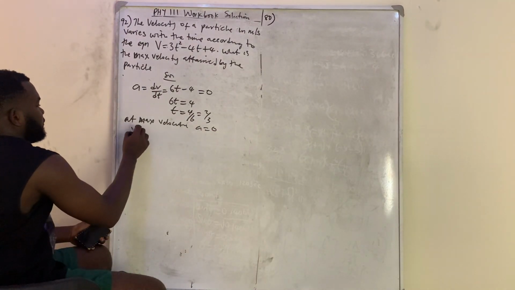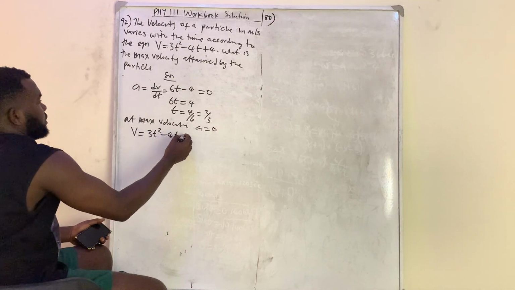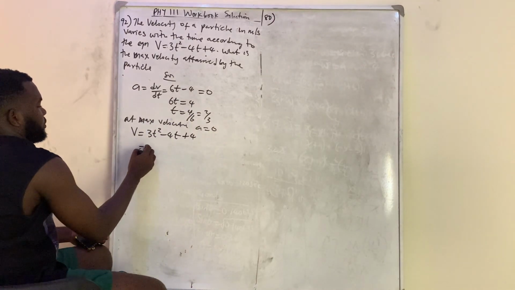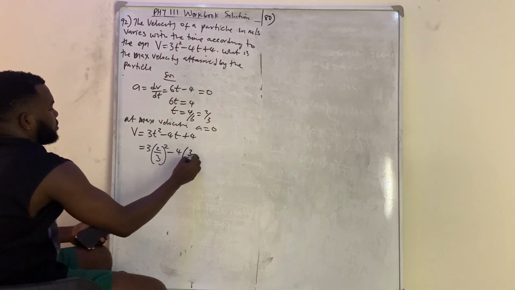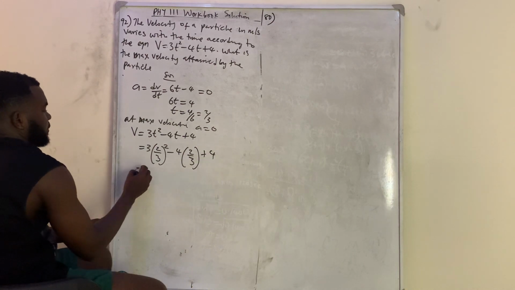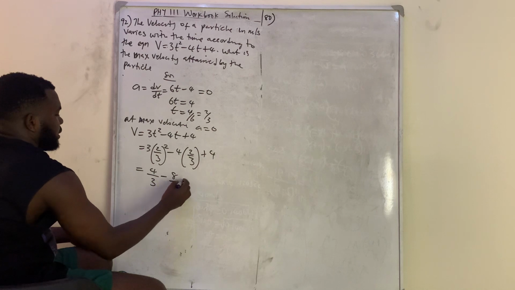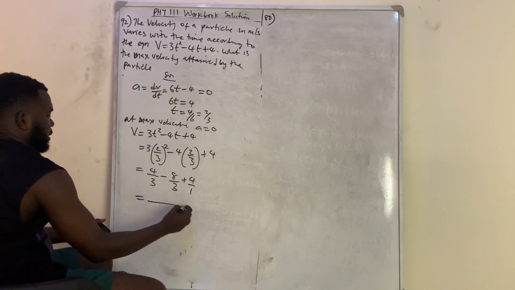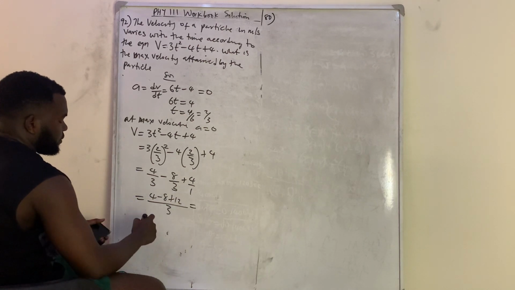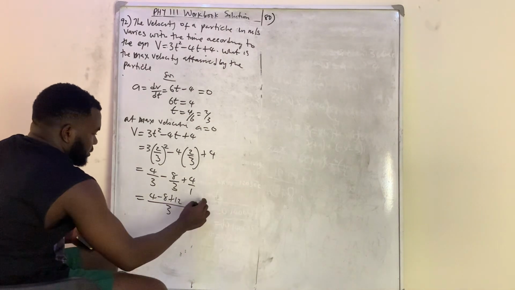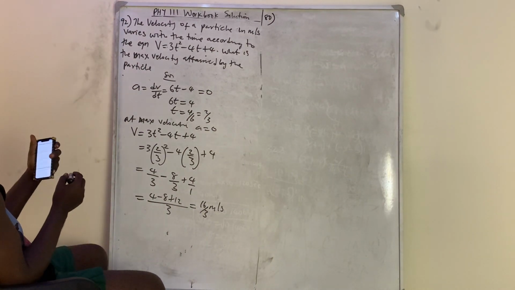So the maximum velocity v will now be what? Now substitute. My v is equal to 3t squared minus 4t plus 4. So we have that 3 into 2 over 3 all squared minus 4 into 2 over 3 then plus 4. So I'm having 4 over 3 minus 8 over 3 plus 4 over 1. So I'm left with 3 here: 4 minus 8 plus 12, which is 16 over 3 in meter per second. So that is the maximum velocity.